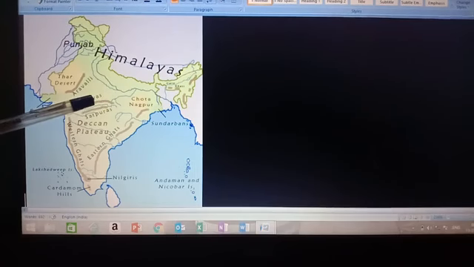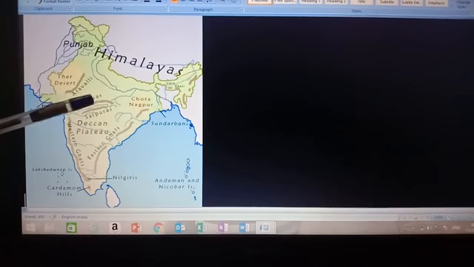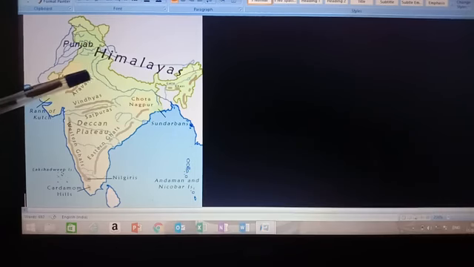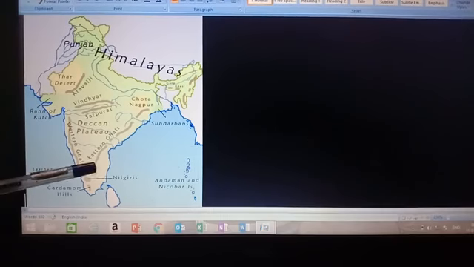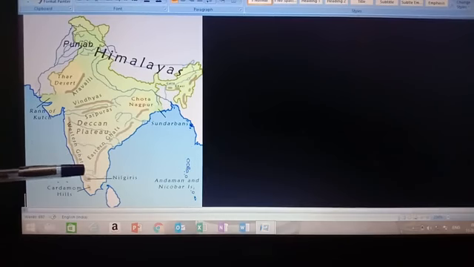When the temperature is high, as you know, the temperature and pressure are inversely proportional to each other. When the temperature is high, then pressure will be low. In comparison to this, in the southern part, the temperature is low and pressure is high. Winds always move from high pressure area towards the low pressure area, children.